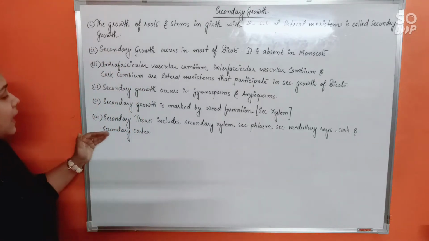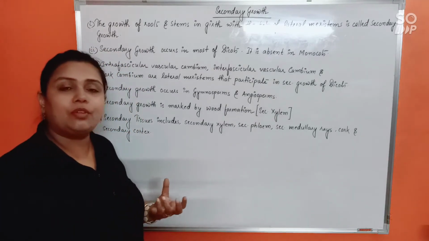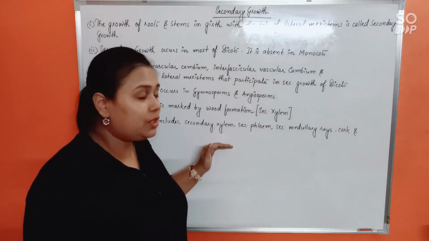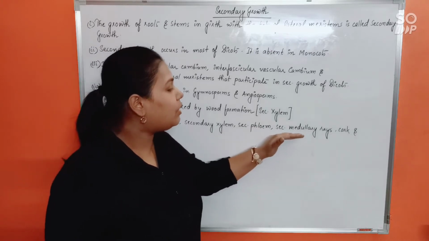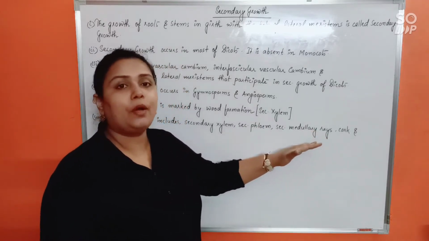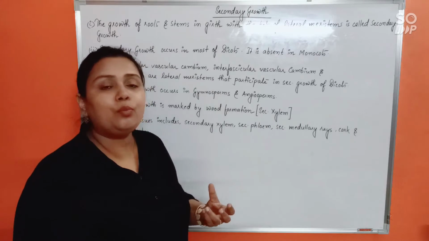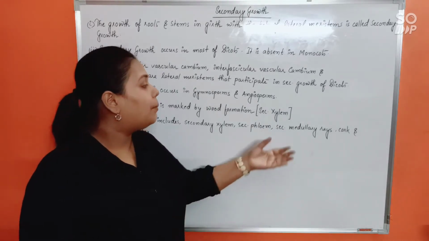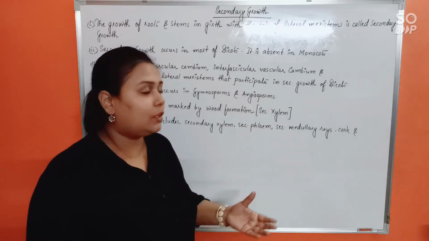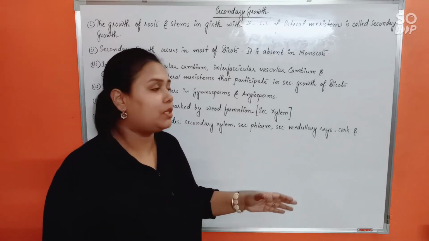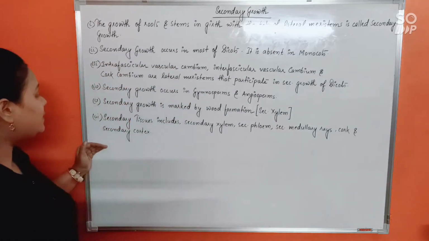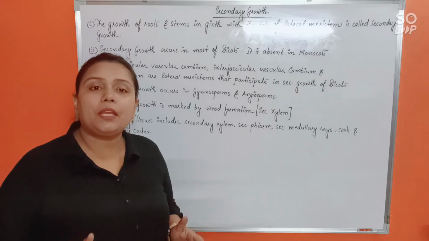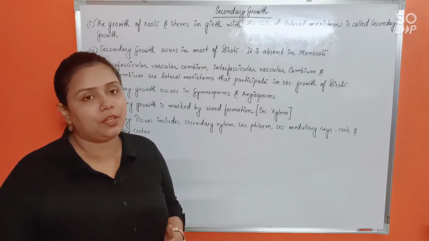And next, the secondary tissues which will be formed during secondary growth include secondary xylem, that's commonly the wood, secondary phloem, and secondary medullary rays. Of course you know about pith rays. By now we have discussed primary medullary rays or primary pith rays. But when secondary growth begins, you will also get to know about secondary medullary rays, cork, and secondary cortex. So these are the basic preliminary points regarding secondary growth.